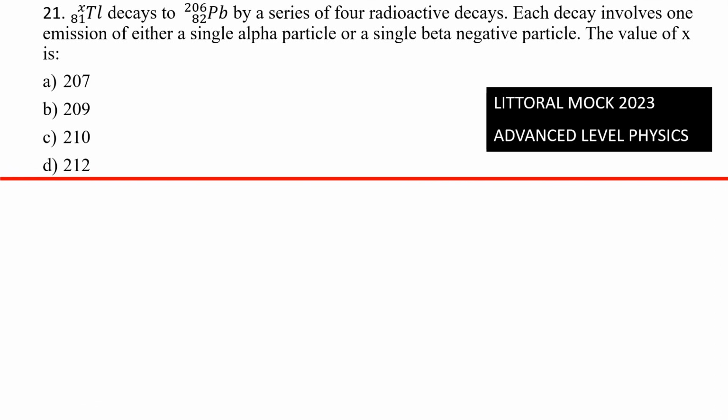Okay, you have thorium decays to lead-206 by a series of 4 radioactive decays. Each decay involves one emission of either a single alpha particle or a single beta negative particle. The value of X is, okay guys, you have to take note of this. It's possible that all 4 of the particles are only beta negative particles, or all 4 are only alpha particles. So we don't know that. So we have to write a decay equation that permits us to correctly interpret this word either.